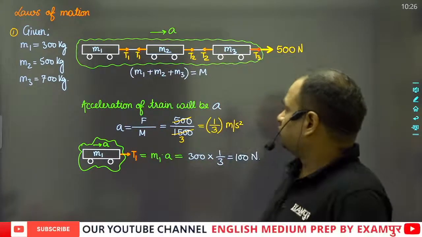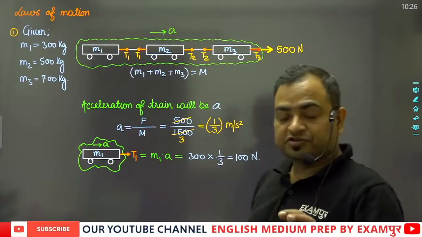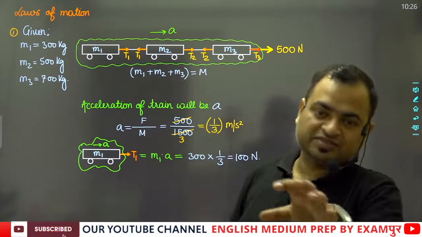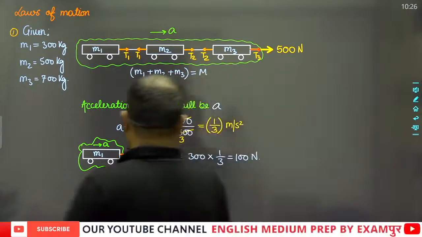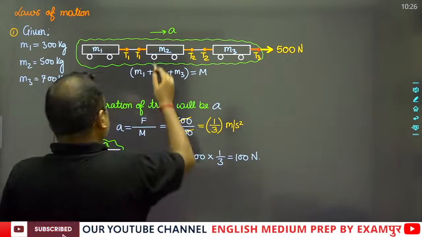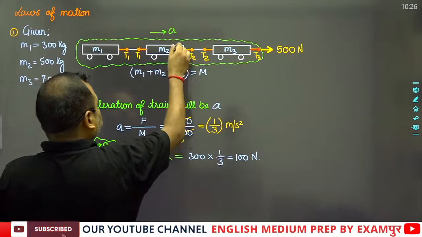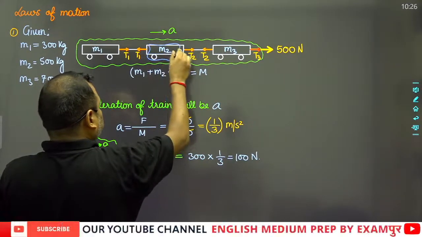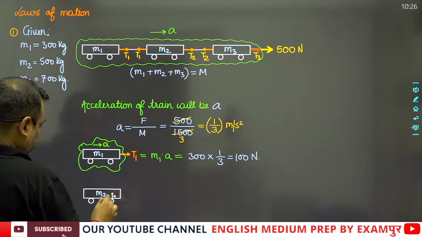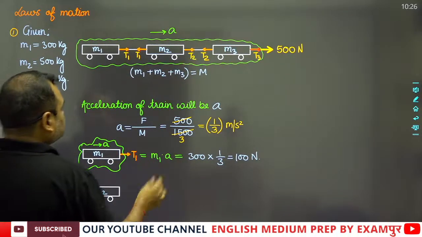That's why we can say that the unit of tension is the same as the unit of force. So tension is nothing but force. Now we will draw this kind of force, like this.